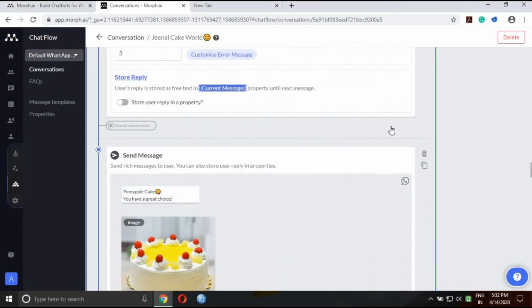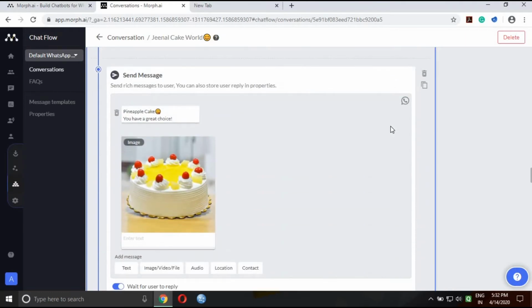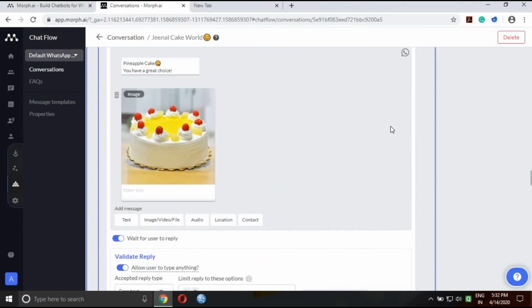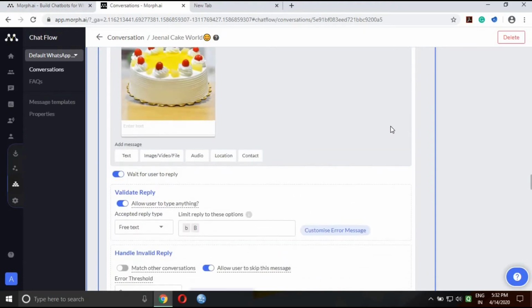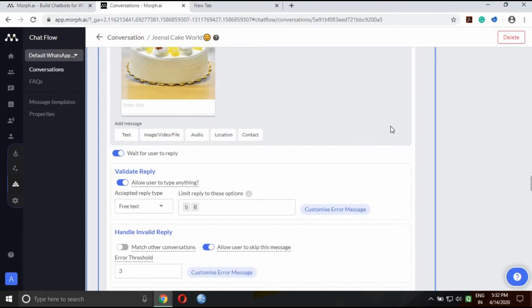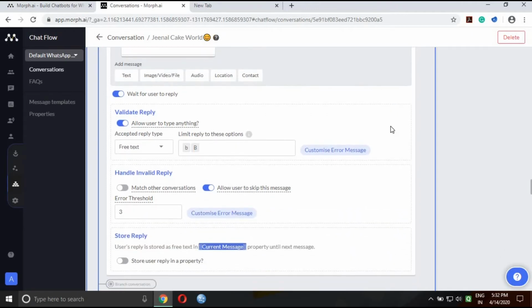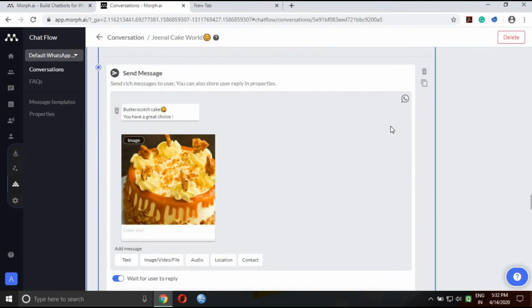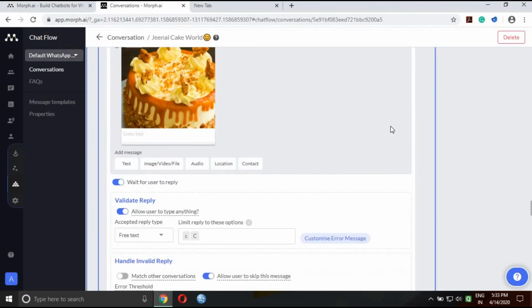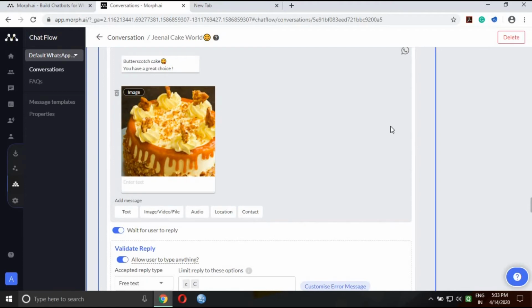And there are various alternatives also: when the user replies with B, he will get the message of pineapple cake. So in this way the branching is done to the page and to the block. And if he or she replies with C, then he or she might get butterscotch cake.